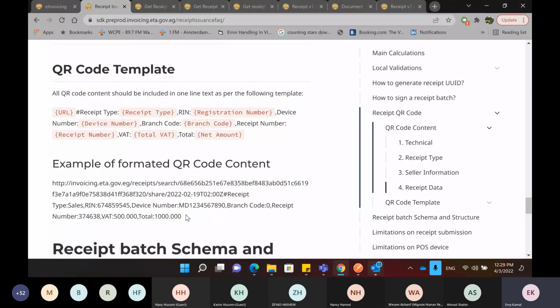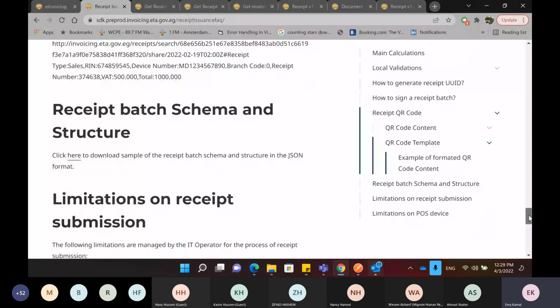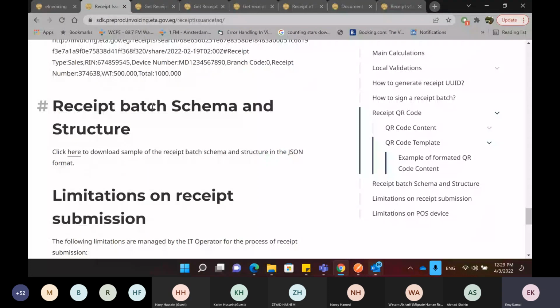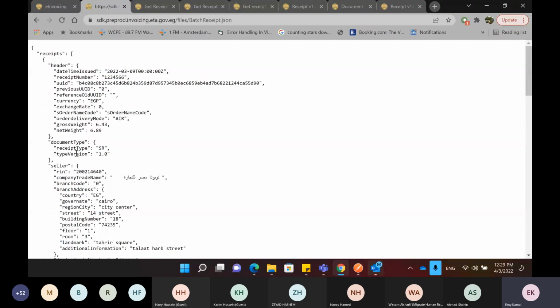Yeah. Receipt batch schema and structure. So yeah, this is the file I was talking about. You see here, this is the submission for the receipts in a JSON format, for your reference as an example of how it should look. So basically, these are all the fields that we have discussed earlier, but in JSON format, if you don't know how to do that.